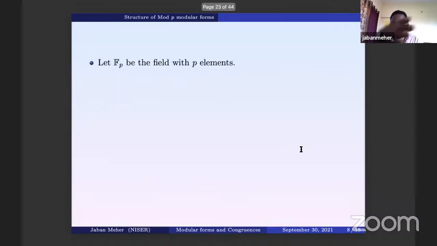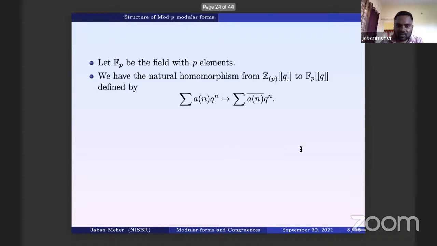Now we state some more results, and then we'll see what the relations are. For this, we define F_P as the field of P elements. We have taken modular forms with coefficients in Z_P. So for any modular form, we have a Fourier expansion with coefficients in Z_P.